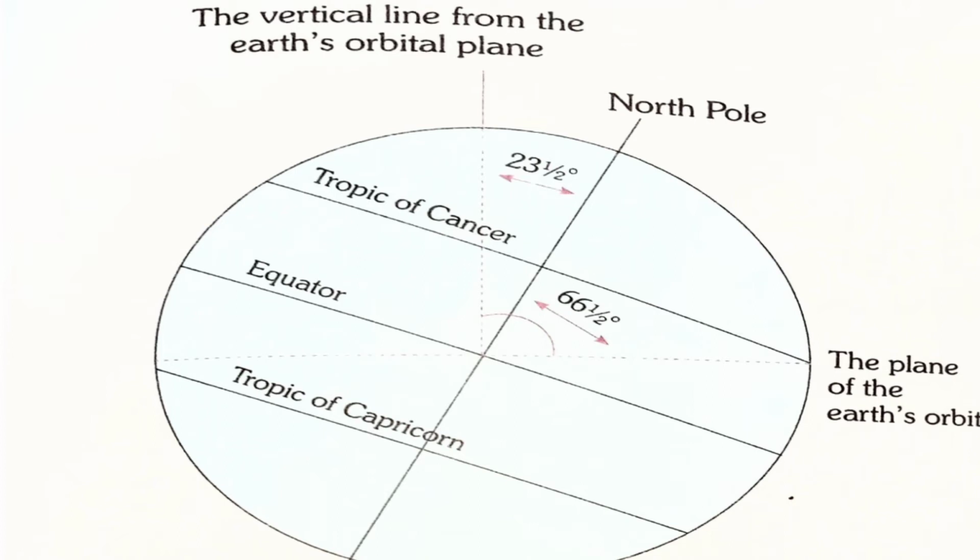The axis of the earth is tilted from the vertical line which passes through the center of the earth at an angle of 23 and a half degrees right or 66 and a half degrees left from the plane of orbit. I already told you. Tilted means moved towards the right side. That is the tilted meaning.